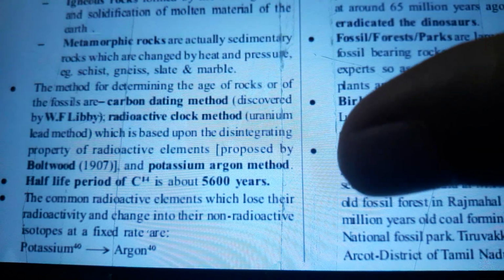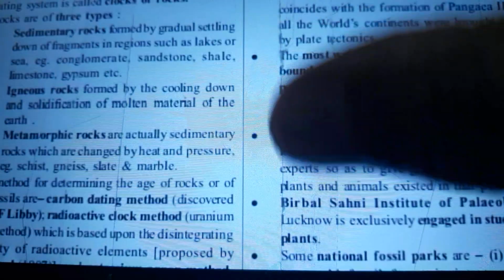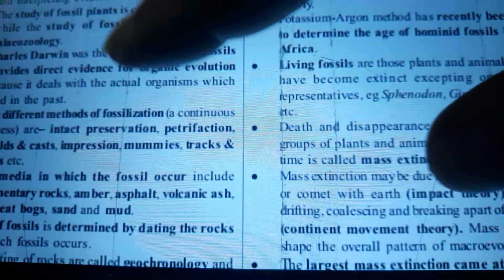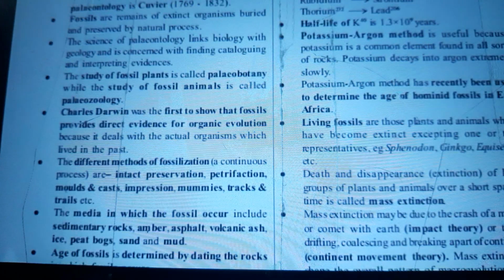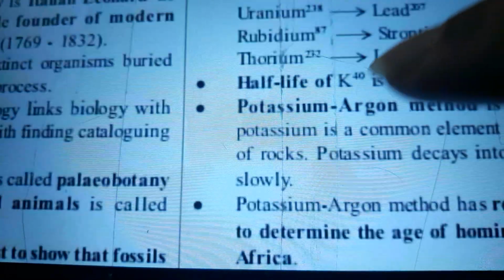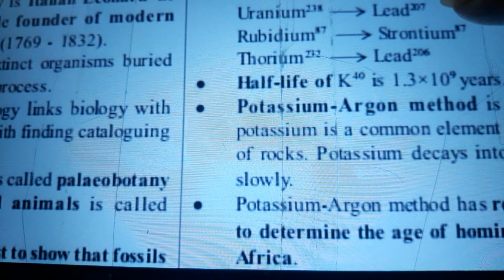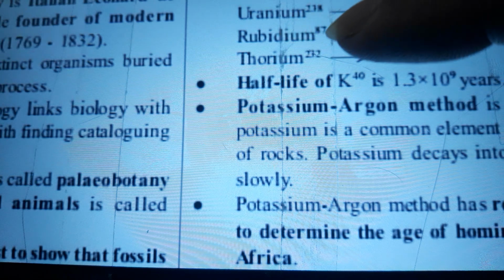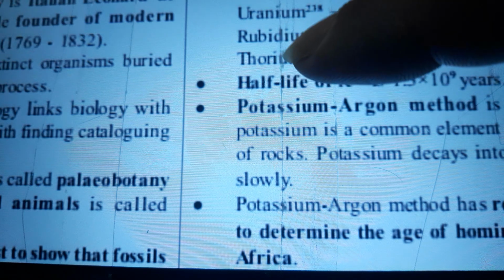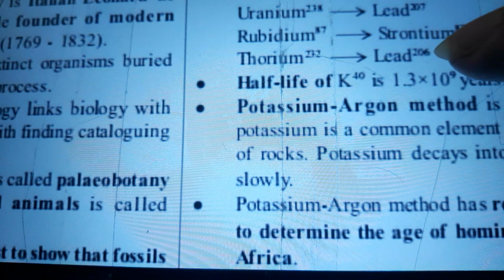40 to argon 40, carbon 14 to nitrogen 14, uranium 238 to lead 206, rubidium 87 to strontium 87, thorium 232 to lead 208.